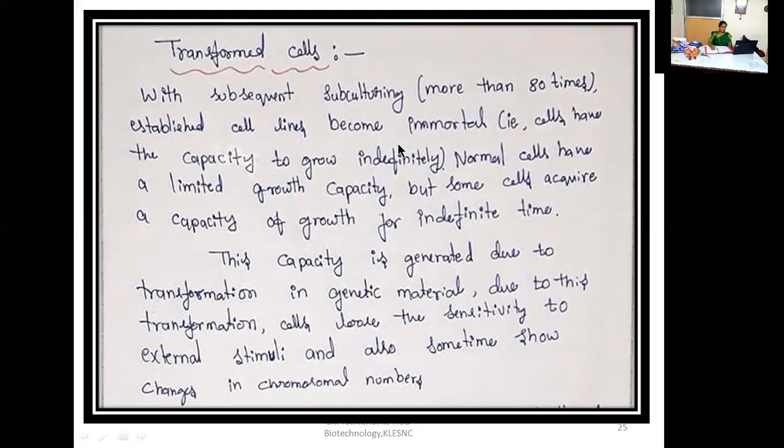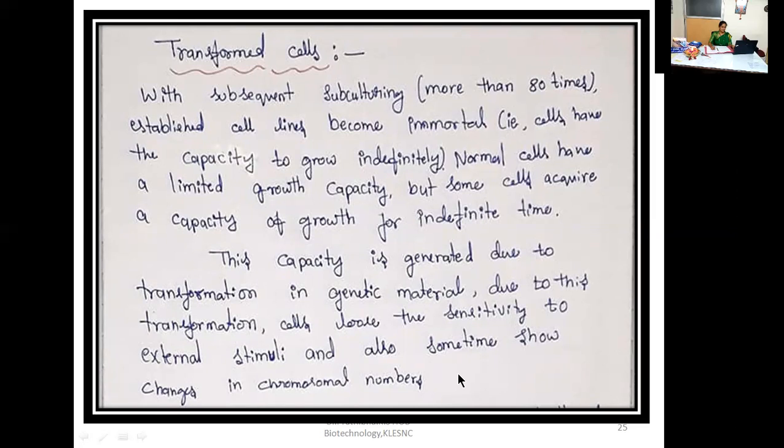Here in transformed cells, the cells may become immortal, which is quite different from normal cells. Normal cells have a limited growth capacity, but some cells acquire a capacity of growth for indefinite time. This capacity is generated due to transformation in genetic material. Due to this transformation, cells lose the sensitivity to external stimuli and also sometimes show changes in their chromosome numbers.